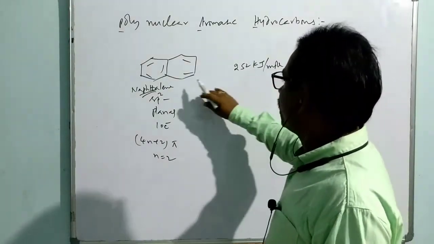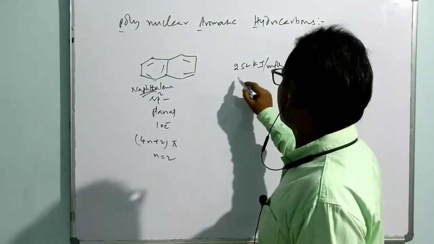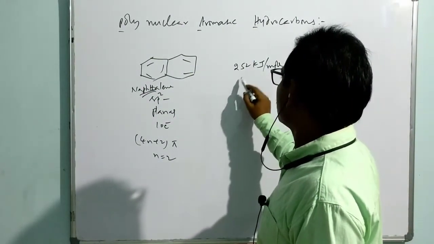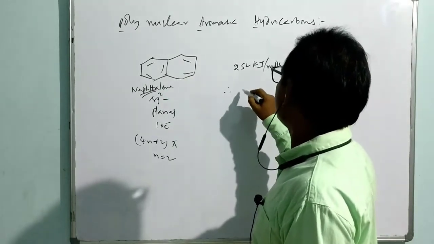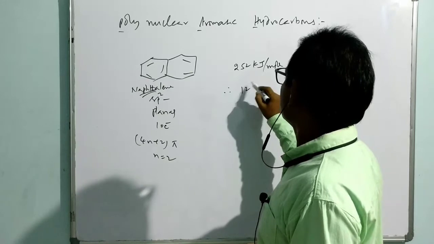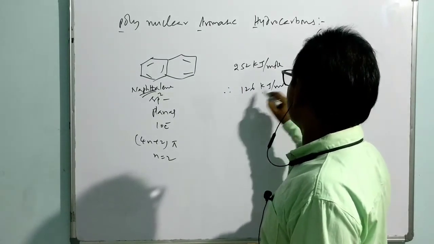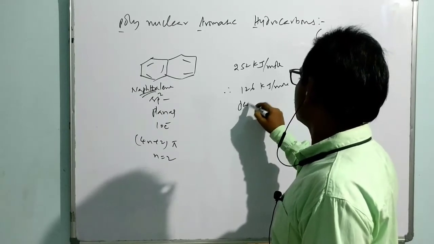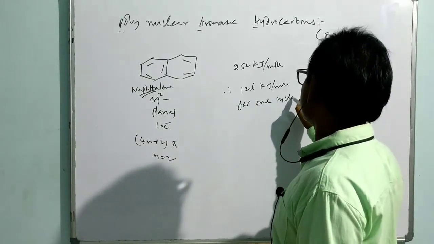That means with reference to one benzene ring, if you want to report, you can simply divide it by 2. With reference to one nucleus of benzene, this is the resonance energy for one cycle.